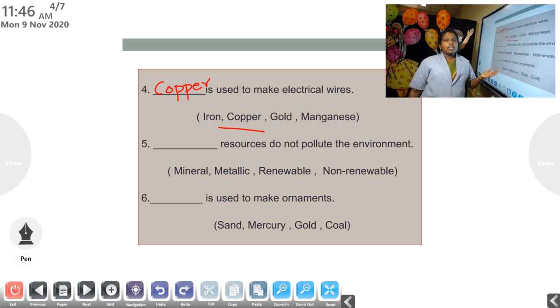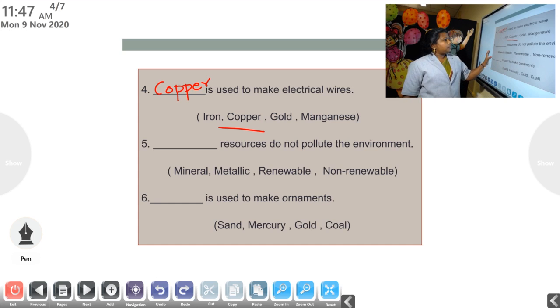We can't make them. They are a gift of nature. Water is a resource, minerals are a resource, and forest is a resource. All these resources help us in different ways, and resources can be divided into two: renewable and non-renewable.